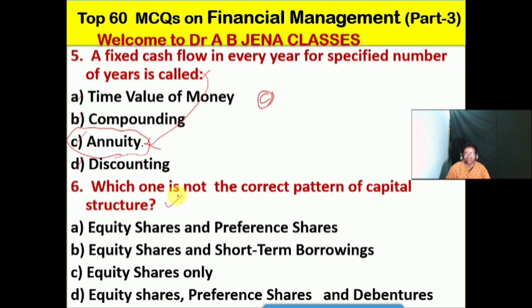So next one हम देखेंगे, which one is not the correct pattern of a capital structure? A equity shares and preference shares, B equity shares and short term borrowings, C equity shares only, D equity shares, preference shares and debentures. Friends, so B is not the right pattern of a capital structure. Equity shares and short term borrowings are not the pattern of a capital structure. Equity shares and preference shares, equity shares only, as well as equity shares, preference shares and debentures are the correct patterns of the capital structure.